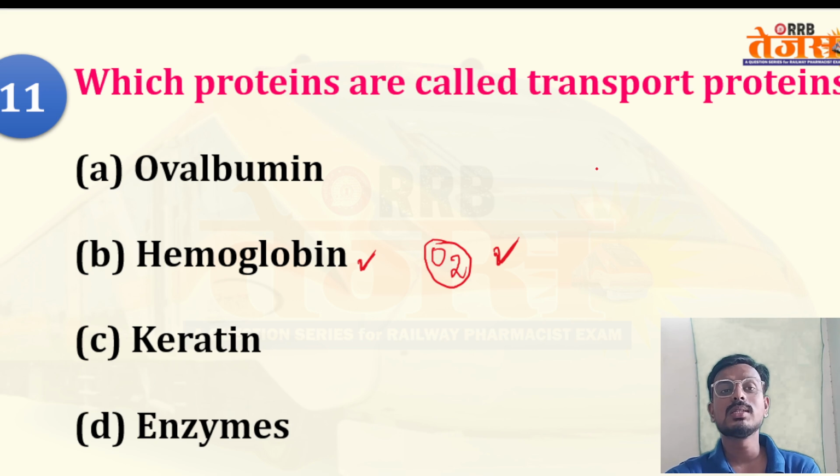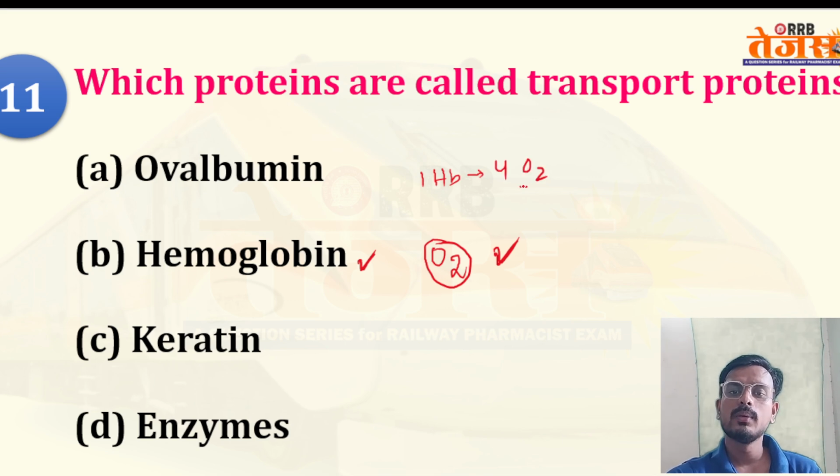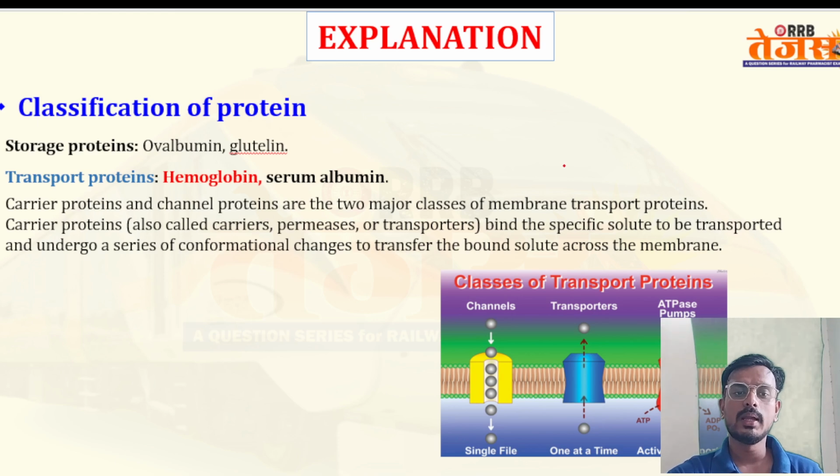A question can be asked: one hemoglobin molecule can carry how much oxygen? Remember, one hemoglobin molecule carries four oxygen atoms. You have to remember this. So hemoglobin is the right answer. Storage proteins are ferritin and glutamine. Transporter proteins are hemoglobin and serum albumin.